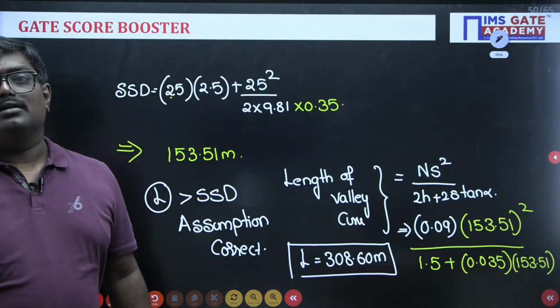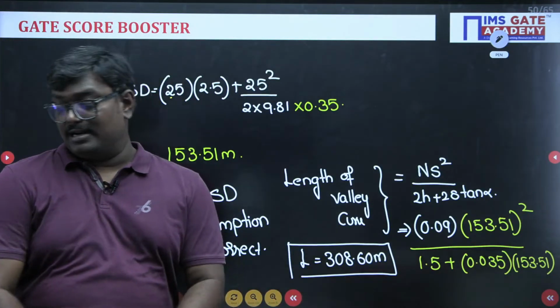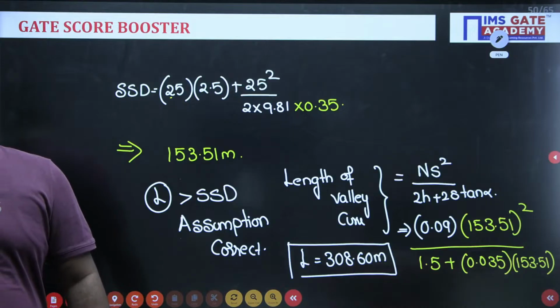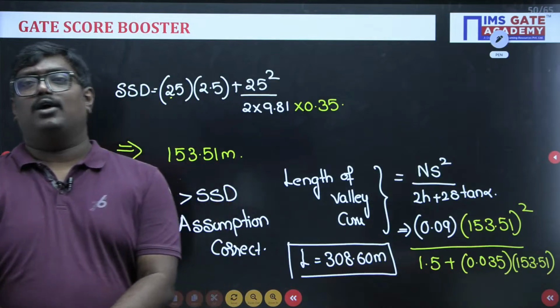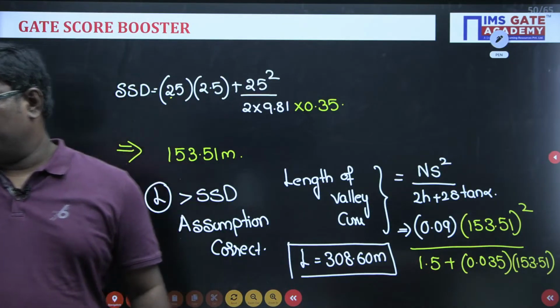Clear? Swetanshu, have you got this answer, sir? 308.60. Can you please respond quickly? Swetanshu or Sai or Kushbu Patel or Ayush Sagar. Can you let me know?